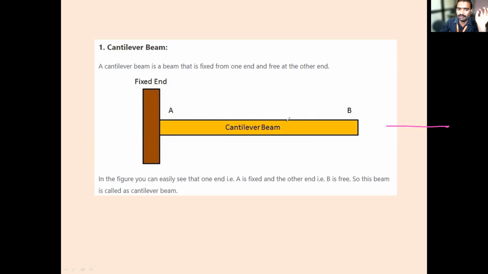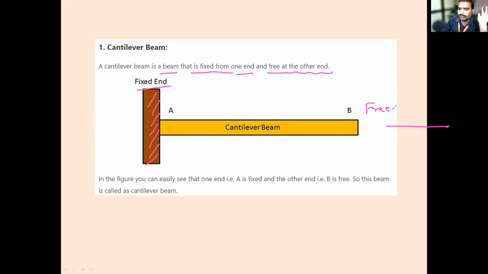Okay, so this is a cantilever beam. In the cantilever beam AB, one end of the support is fixed. A cantilever beam is a beam that is fixed at one end and free at the other end. So at B, is it fixed or free? Free. At A, it is fixed end. B is free end.